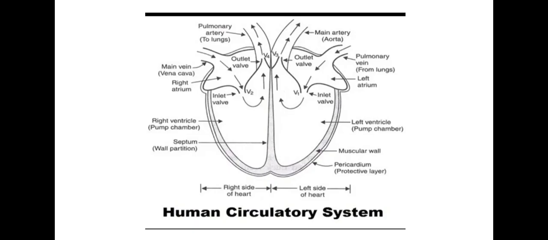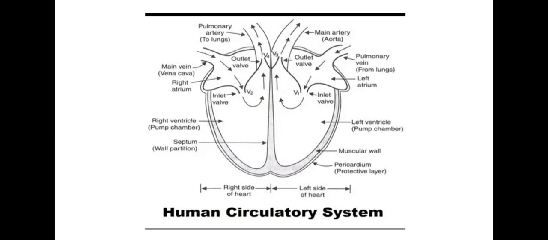Oxygen rich blood is called oxygenated blood, and deoxygenated blood is the blood which has no oxygen, or which is carbon dioxide rich blood. It is called deoxygenated blood. Fine. So now I am going to discuss with you the proper circulation of blood through the heart.